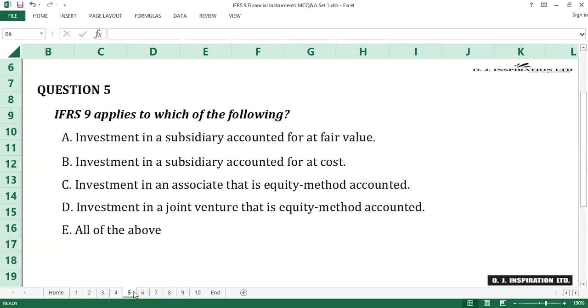Question number 5. IFRS 9 applies to which of the following? A. Investment in a subsidiary accounted for at fair value. B. Investment in a subsidiary accounted for at cost. C. Investment in an associate that is equity method accounted. D. Investment in a joint venture that is equity method accounted. E. All of the above. Time counts.